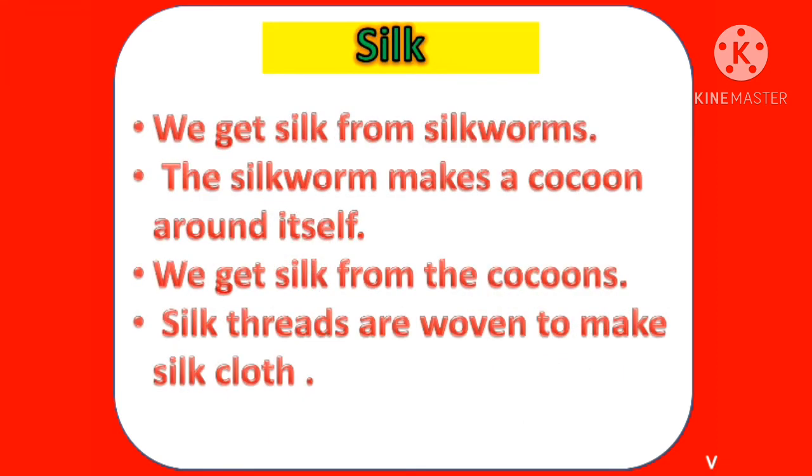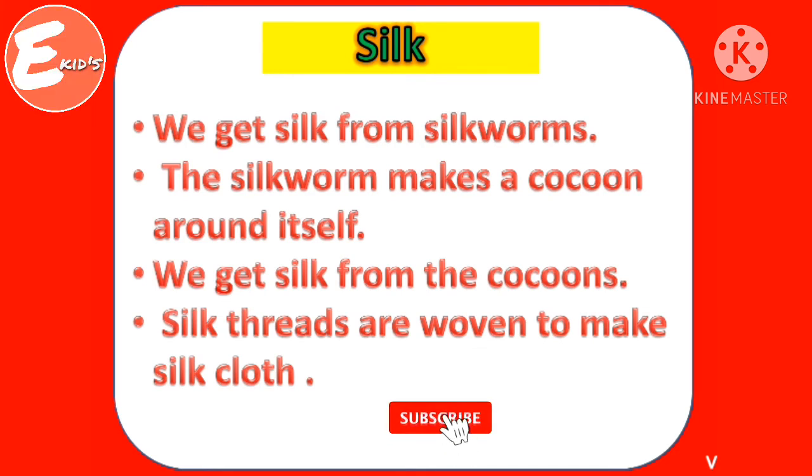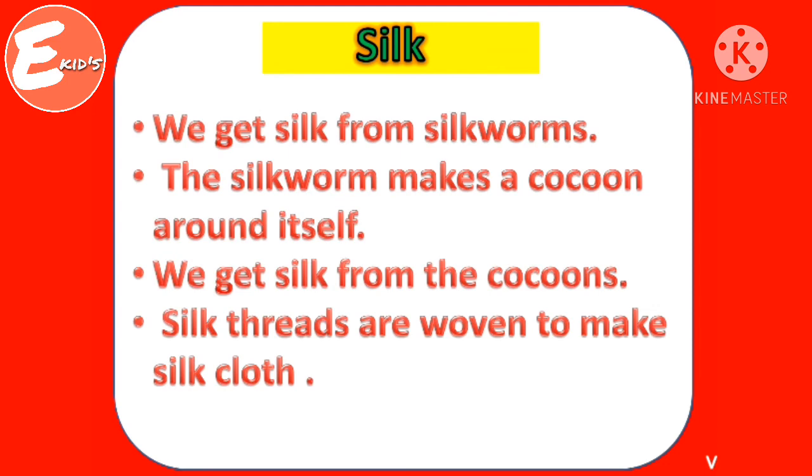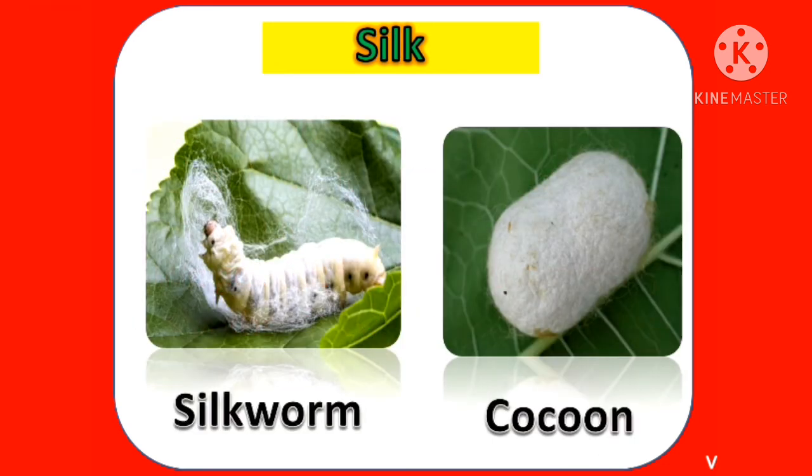Silk. We get silk from silkworms. The silkworm makes a cocoon around itself. We get silk from cocoons. Silk threads are woven to make silk clothes. This is a silkworm and cocoon.